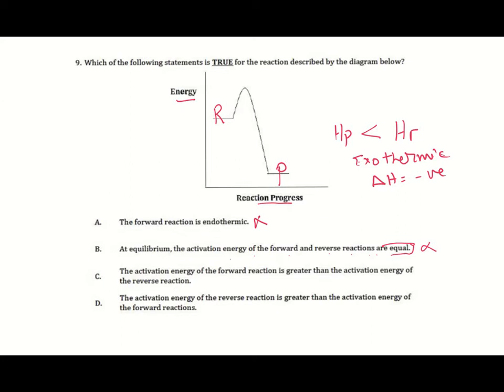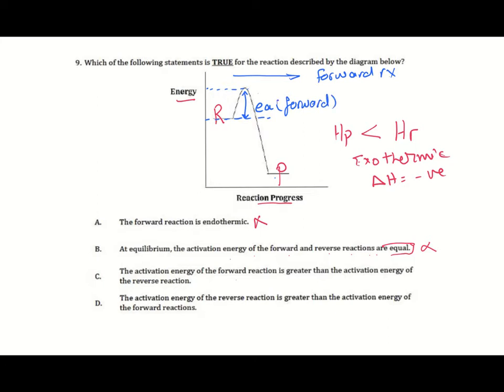Activation energy of the forward reaction is greater than the activation energy of the reverse reaction. Let's see how we can get this. Here is the reactant side and the product side, and here is the direction of the forward reaction. Where is the activation energy here? It's between the reactant and the peak of the graph. This is the value of activation energy in the forward reaction.